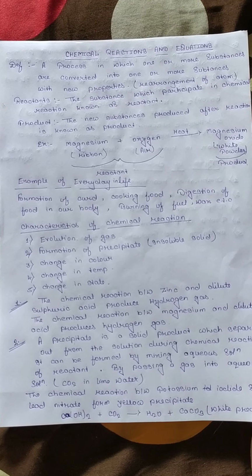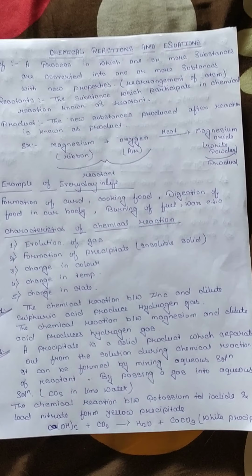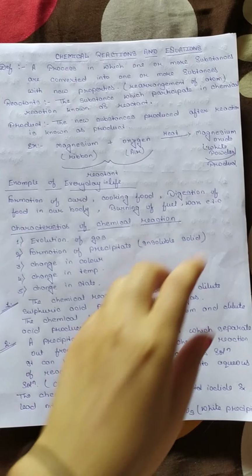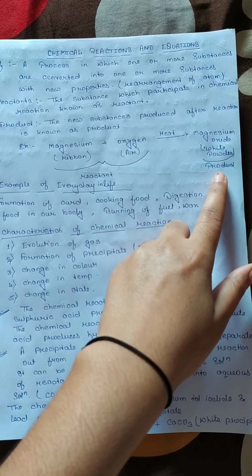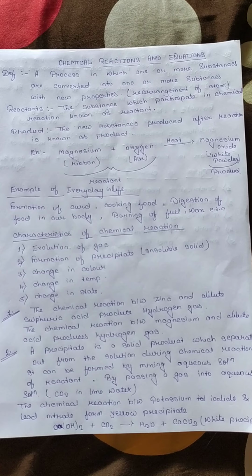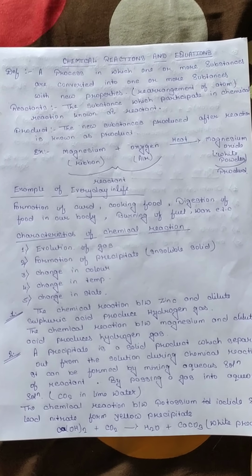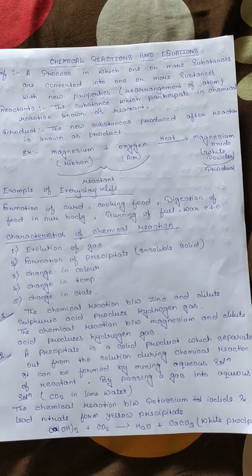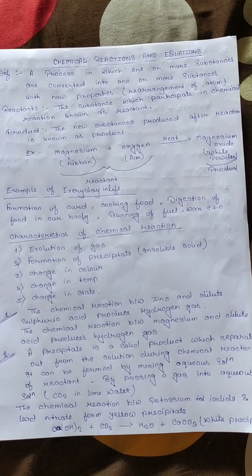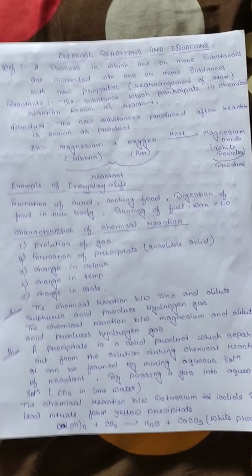And what is a product? The new substance which is produced after a chemical reaction is known as a product. So on the right hand side, whatever is written is known as product. Here we have taken the example of magnesium and oxygen. When we burn magnesium in air, it forms magnesium oxide. This is an example of a chemical reaction.